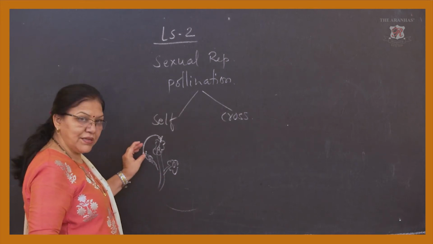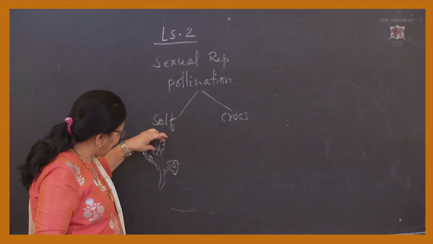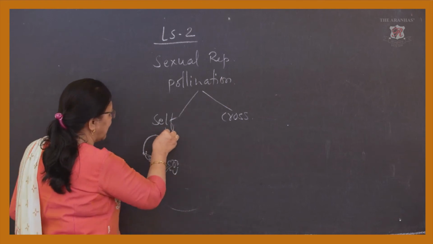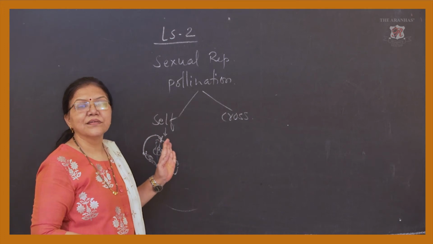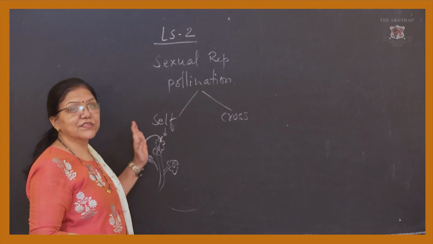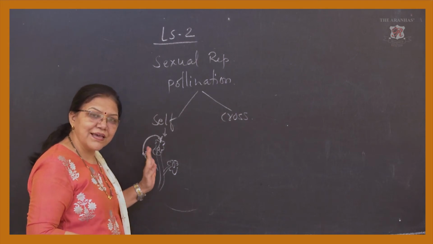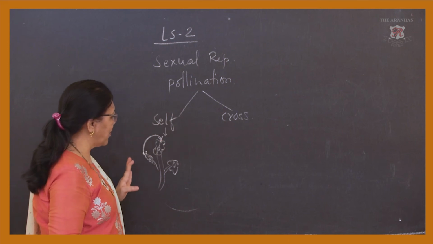Pollens are coming and dropped themselves on the same flower of the same plant, which is called self-pollination. Means transfer of pollens from anther to stigma of the same flower of the same plant or of the same species is called self-pollination.